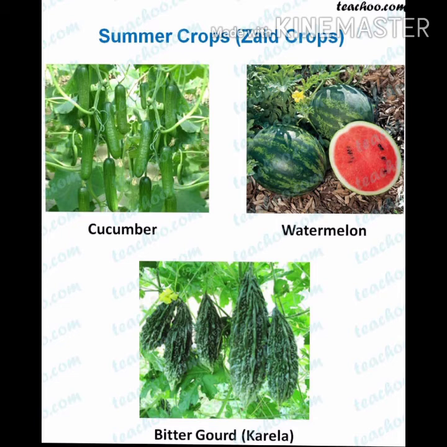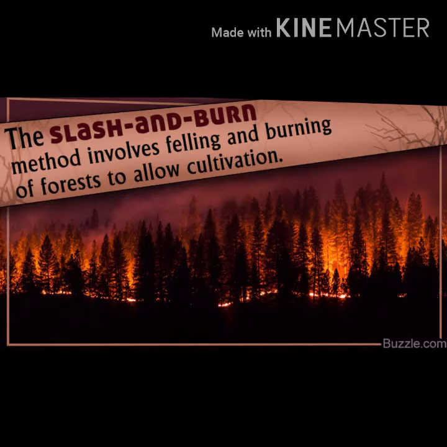This is the season which comes between the Rabi and the Kharif. This is known as the Zaid season, and the crops are watermelon, muskmelon, cucumber, vegetables and, as another example, bitter gourd also. Students, let's move to the next topic.